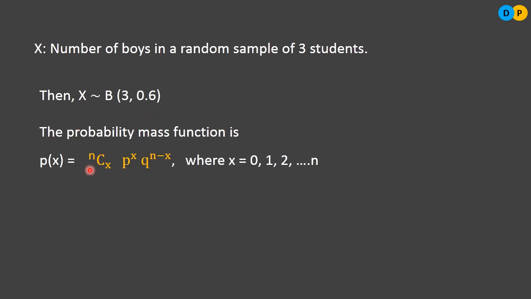The probability P of X is equal to nCx p to the power x q to the power n minus x. This is the general formula for the binomial distribution, the probability mass function. But specifically we need it for this question. So n value is 3, 3Cx. What is the probability of success? 0.6 to the power x. What is the probability of failure? 0.4, 1 minus p, that is 0.4 to the power 3 minus x, where x will take values 0, 1, 2, 3, not more than 3.